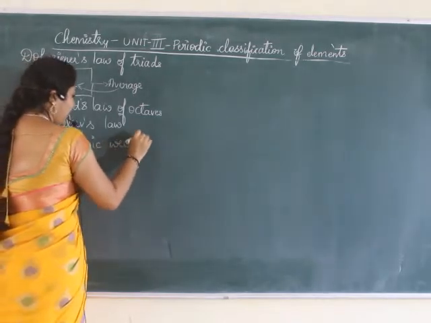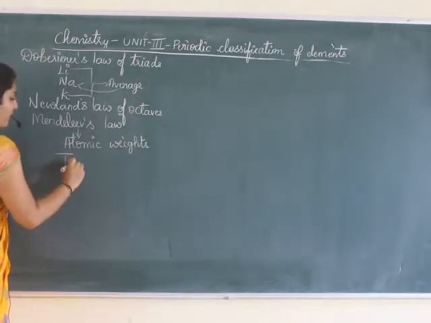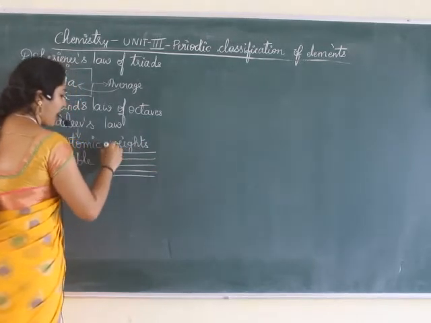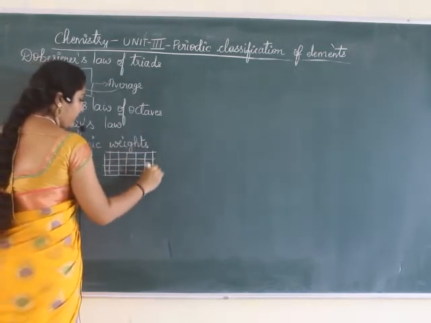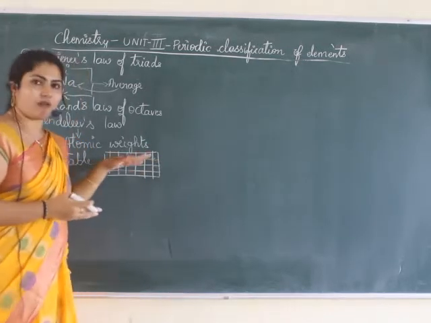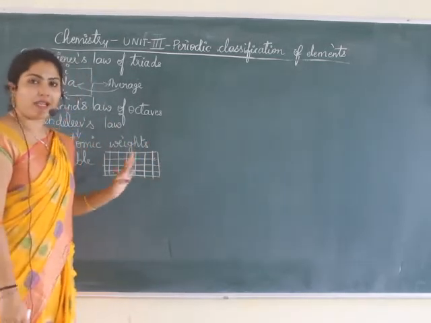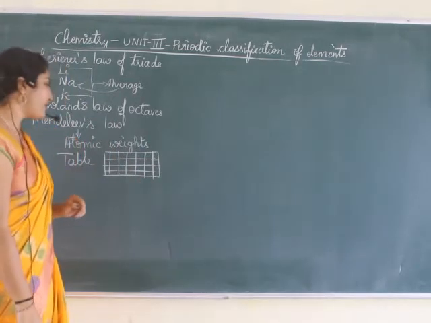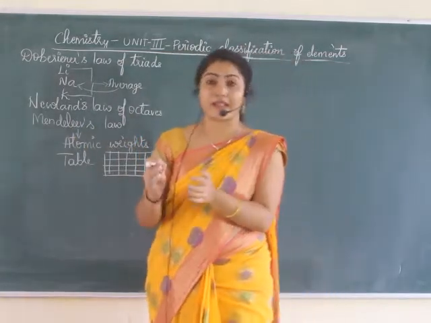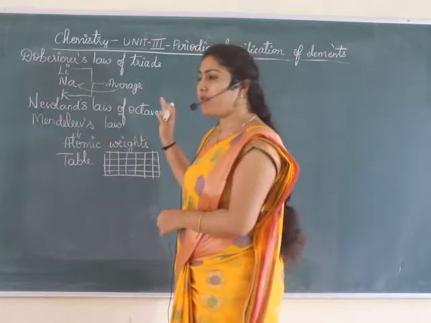What he did, he gave idea of forming table with rows and columns. So you know what are rows? The horizontal lines are called as rows, and these vertical lines constitute columns. So he gave idea of table. Okay, he started classifying, that is arranging the elements based on atomic weights, and he went on classifying.